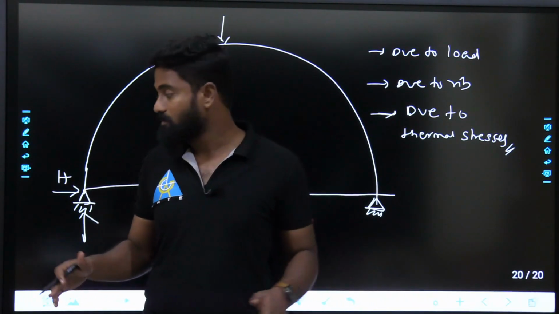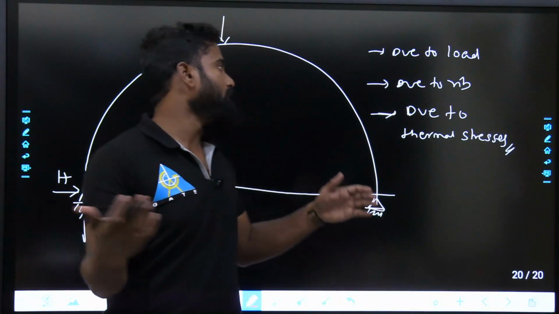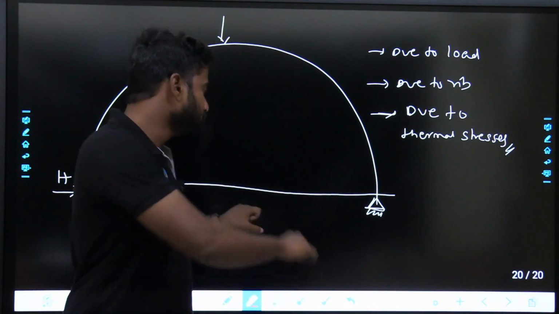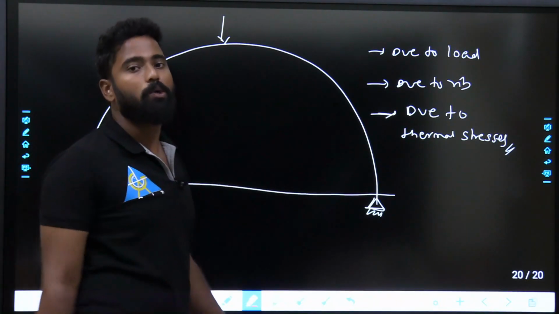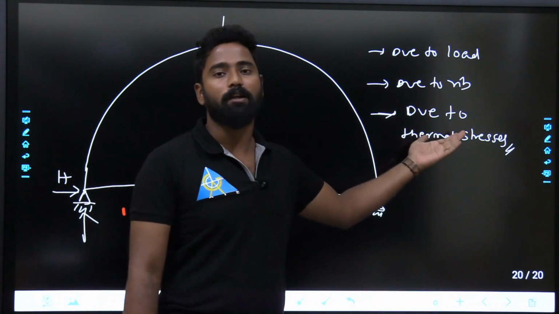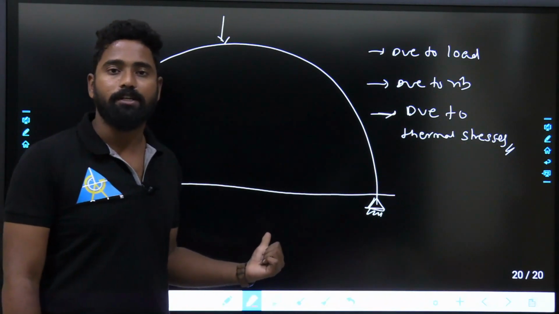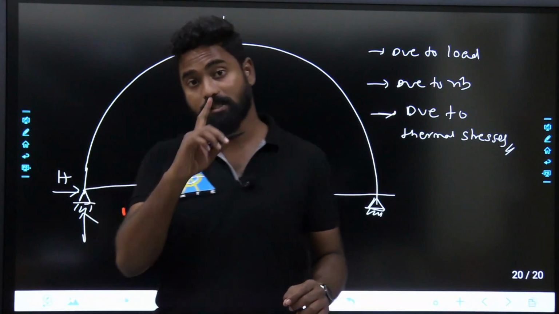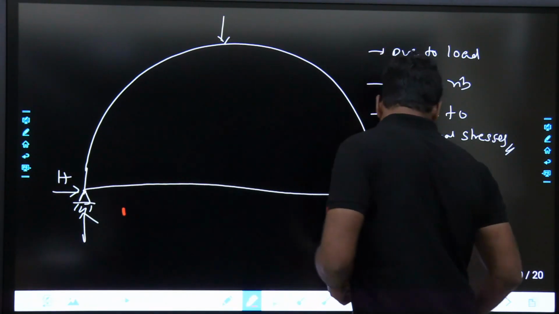So horizontal thrust, and then due to load, how you are going to find out, if at all a rib is provided like this, then how does it affect the things, due to thermal stresses, how the horizontal thrust is going to get affected. All those things will be seen here. This is, remember, one more thing.